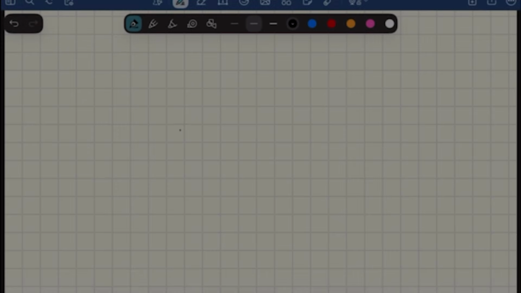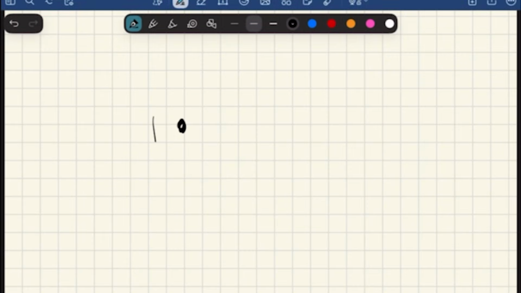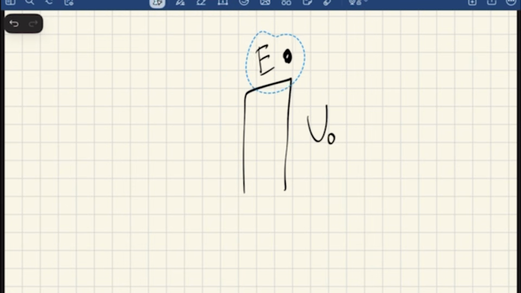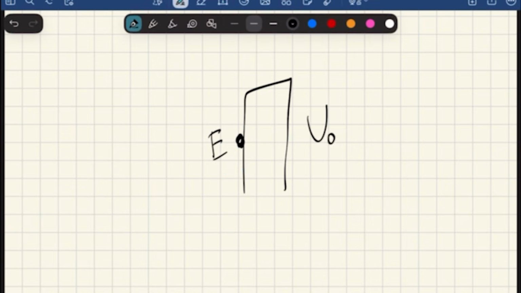Now let's turn Mario into a real-world object. If a particle has a certain energy E and encounters a potential barrier of height U0, if that E is greater than U0, it can go over, obviously. But what happens if it's smaller? Well, yeah, it hits the wall. But what if it didn't?